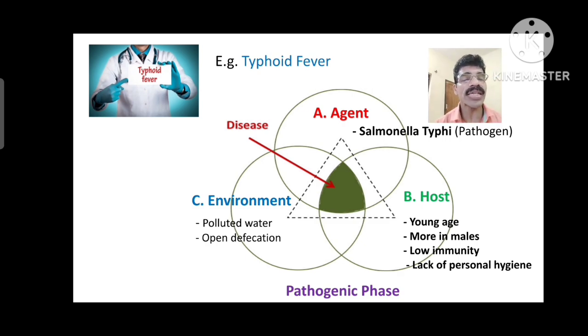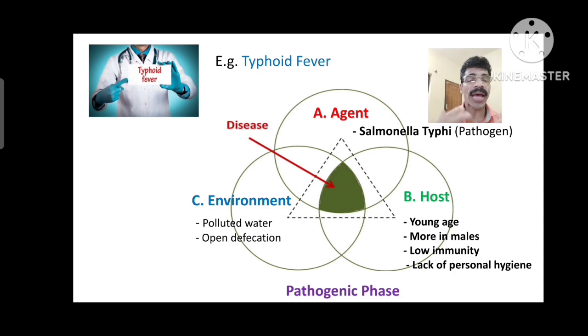Then the third one is the environment. The environment also influences and favors it, that is, where polluted water is available, contaminated water is present, and open field defecation is more common. Because, as you know, typhoid fever or enteric fever is transmitted through the fecal-oral route, with contaminated or polluted water. Now you can see in this illustration that in the center there is an interaction. The agent circle, host circle and environmental circle interact in the middle, where the disease typhoid fever occurs.